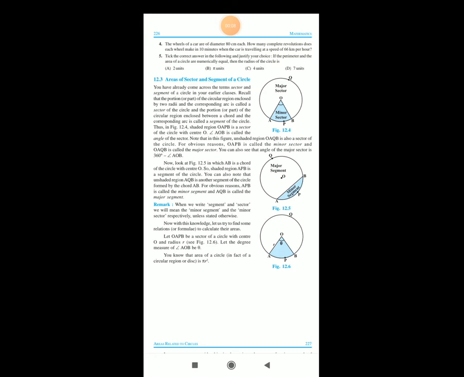We are going to continue this discussion. This is explaining video number 3, and today we are going to discuss the area of the sector and segment of a circle. You have already come across the terms sector and segment of the circle in your early classes, standard number 9. Recall that the portion or part of the circular region enclosed by two radii and the corresponding arc is called the sector of the circle.